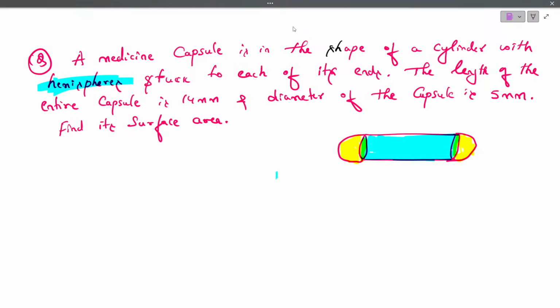The length of the entire capsule. So they are telling the length of the entire capsule. ये पूरे capsule का length कितना है? 14 mm है. And the diameter of the capsule. So this is the diameter. So the diameter of the capsule is 5 mm. Now they're asking us to find the surface area.